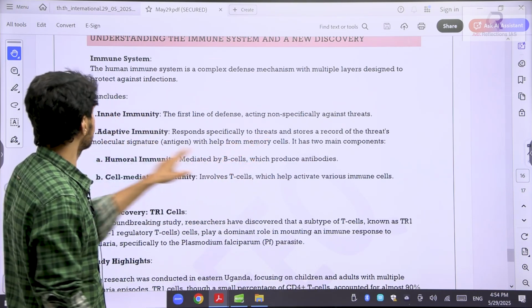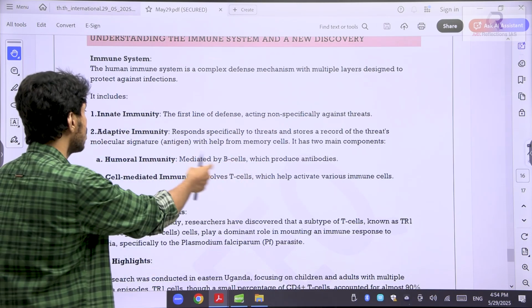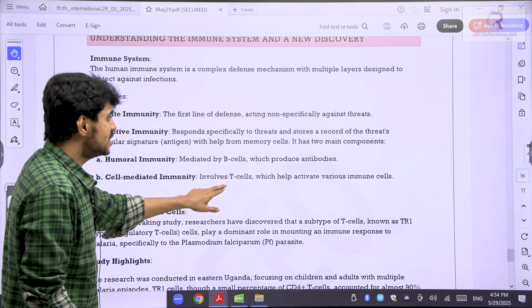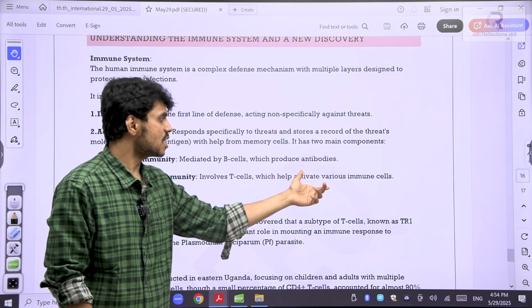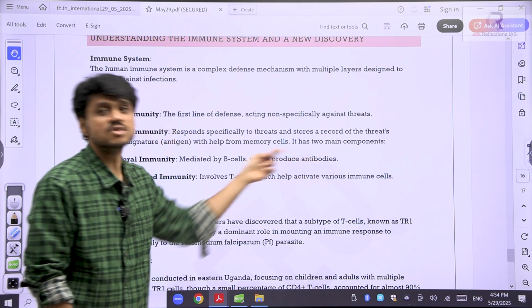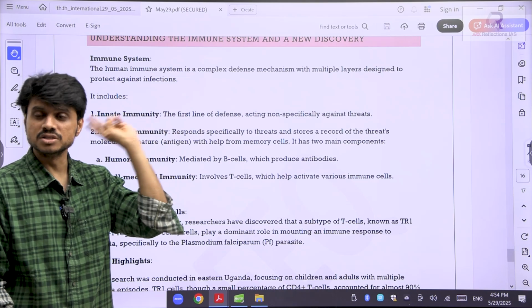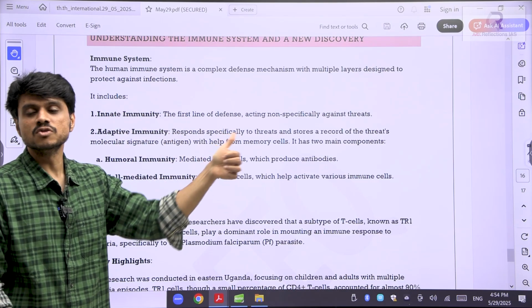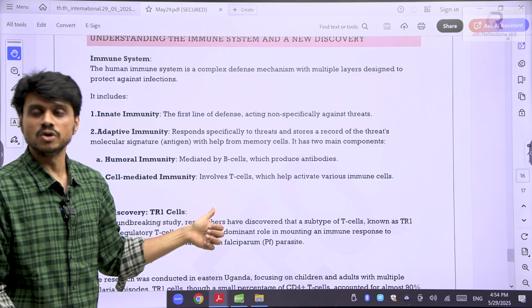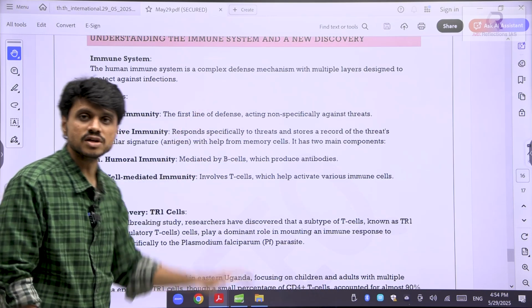This is based on the record of threats, with the help of memory cells. It has two components, B cells and T cells. B cells are the ones which generate the antibodies. T cells are basically those which help to activate various immune cells. You need to remember T cells and B cells. These are the cells which help in immunity generation. You will study in HIV, human immunodeficiency virus, that because of the virus, your T cell numbers will go down.